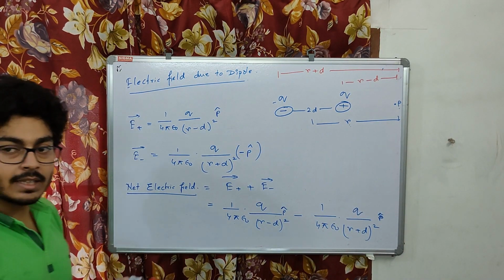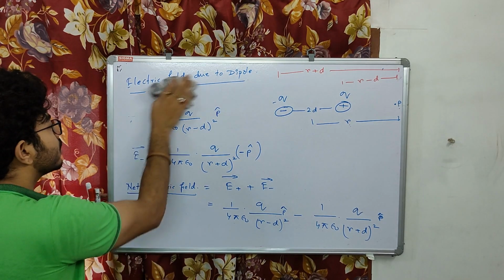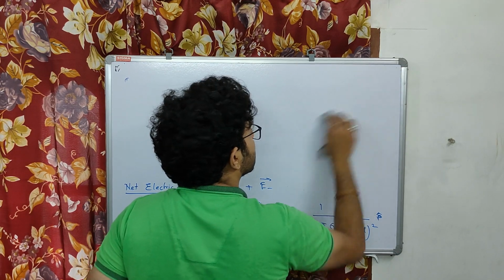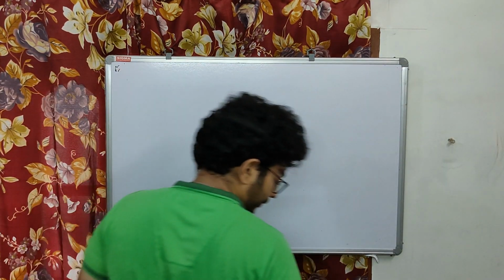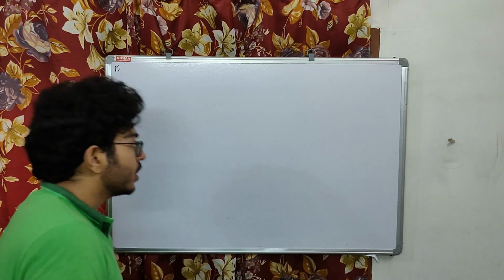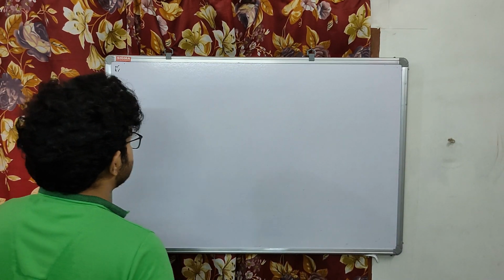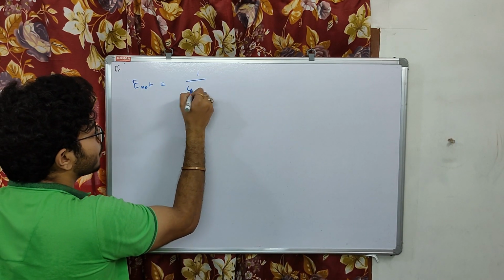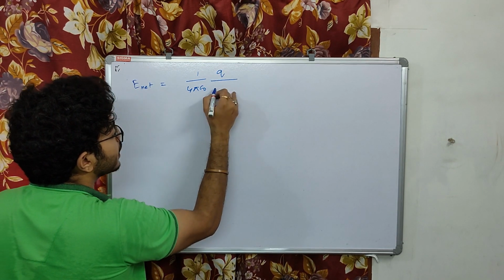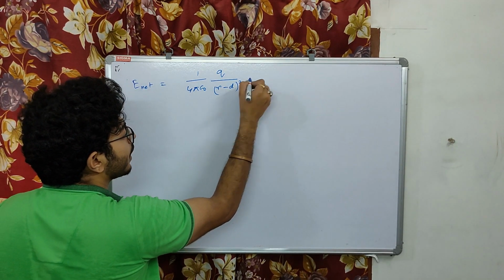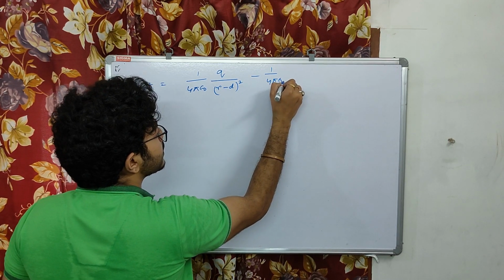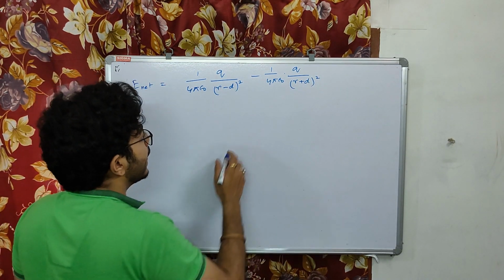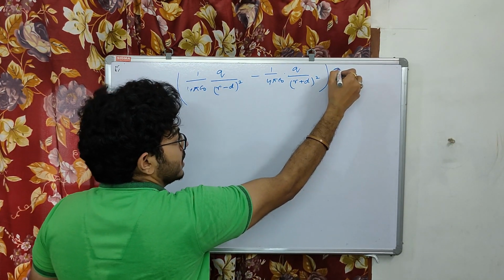Now if I solve this, and if you also solve in your copy, you are going to find this. So for that, let me just rub this board. What we got, the net electric field, is 1 by 4 pi epsilon naught q by (r minus d) square minus 1 by 4 pi epsilon naught q by (r plus d) whole square, in direction p cap.